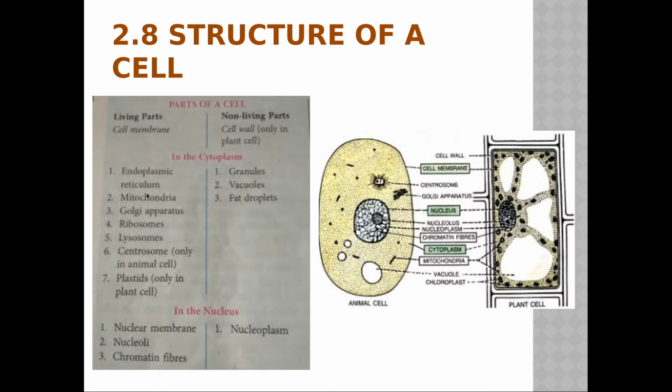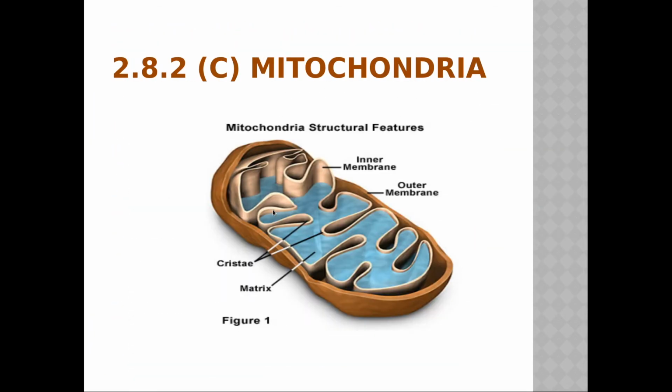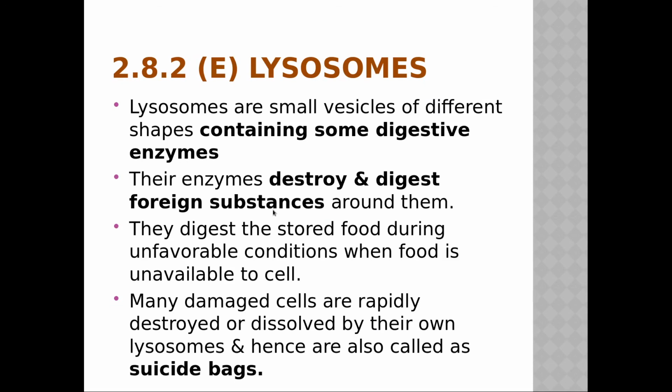See here, endoplasmic reticulum, mitochondria, Golgi apparatus, all these are the living parts of a cell, whereas granules, vacuoles, fat droplets come under the non-living, and those too are in the cytoplasm, isn't it? So now we are going to see this part. This is now remaining. We have seen all these 7 parts. Now we are going to see the granules and vacuoles. Those are the non-living parts which are there in the cytoplasm.